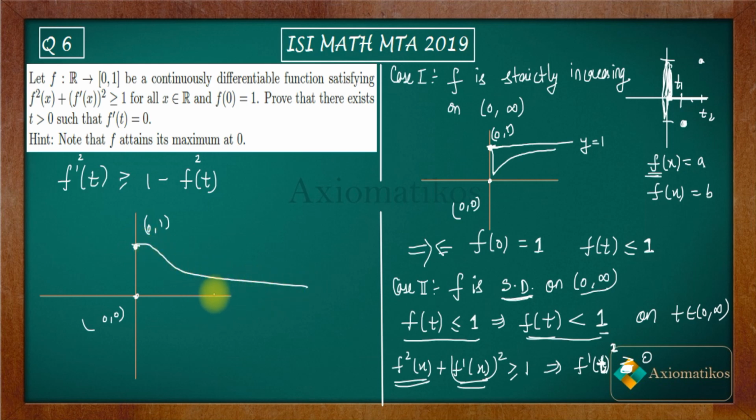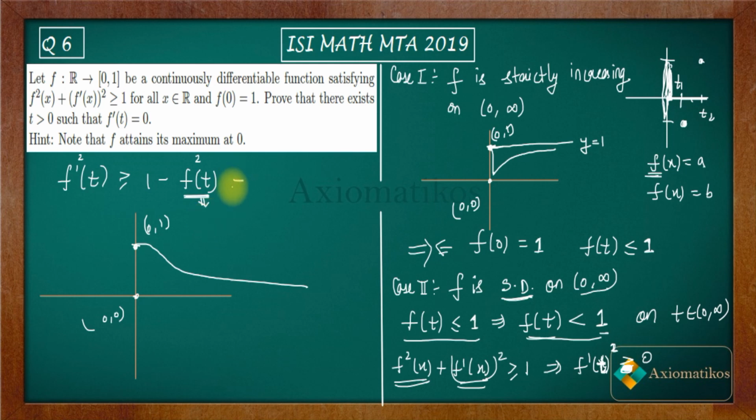I'm not saying that this is the exact graph. It may happen that this line will not be the asymptote, somewhere some another line will be the asymptote, but I am telling you that this kind of graph you will have after this move. All right, this kind of rough graph I am drawing. That means your f(t) is continuously decreasing. Are you getting my point or not? f(t) is decreasing. It's going down.